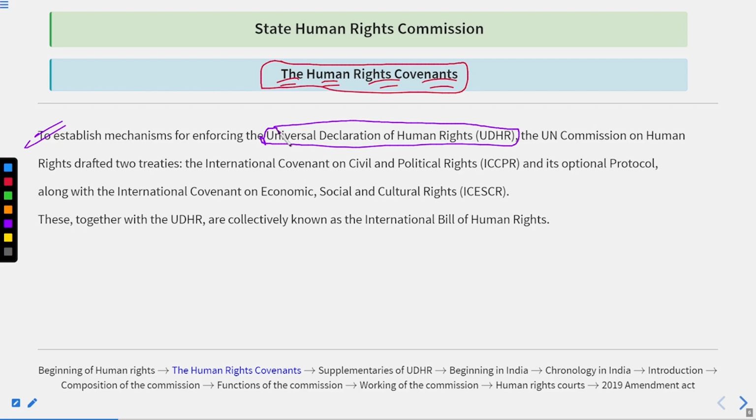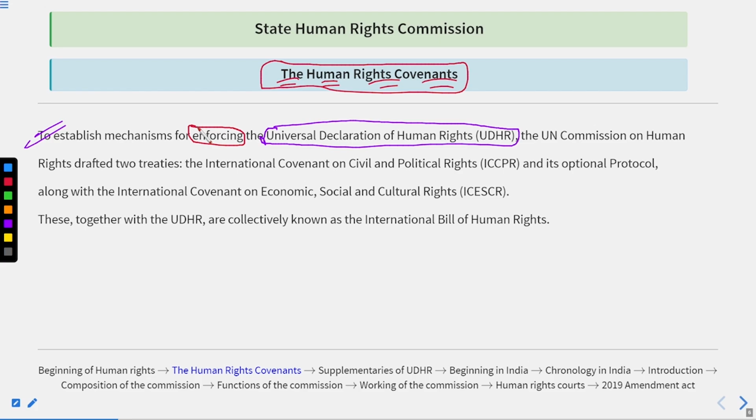So once the UDHR, the Universal Declaration of Human Rights, came into the picture, the prime concern we had was about enforcement. Should we do what had been done by the previous organization, or should we do something that has never been done in this entire world?